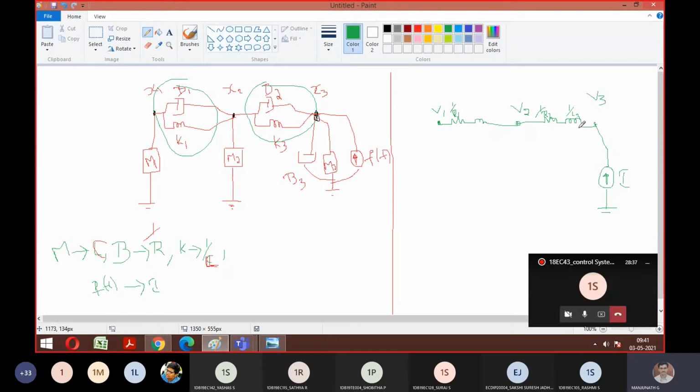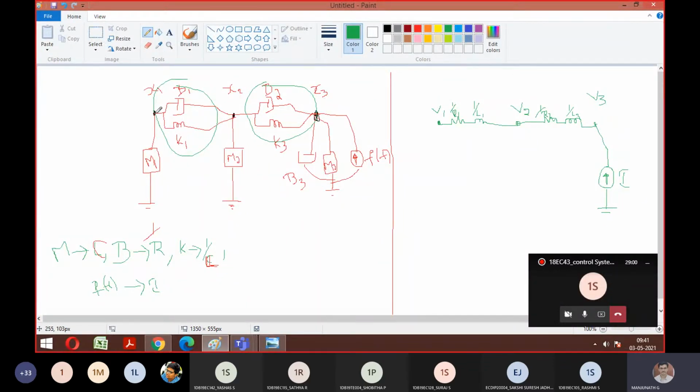Similarly, between X1 and X2, you have B1 and K1. So I'm replacing that with 1 by R1 and 1 by L1. Is it fine till here? Yes, sir. See, things which are parallel should come in series and series should be in parallel. That is the logic. So we wrote this much. After this, tell me.